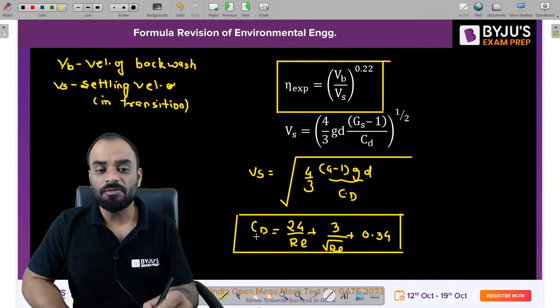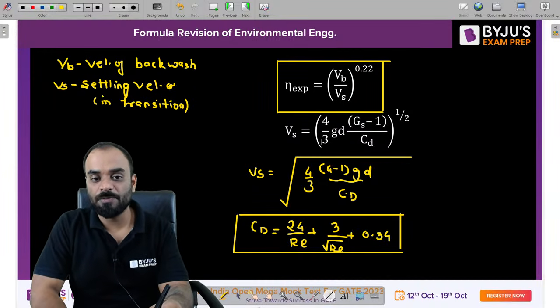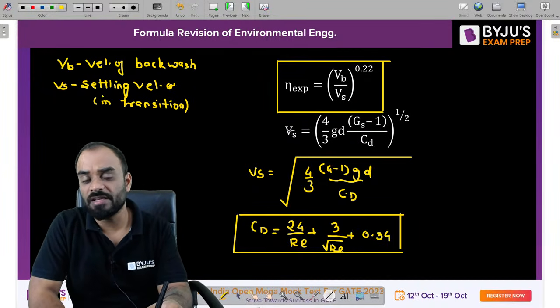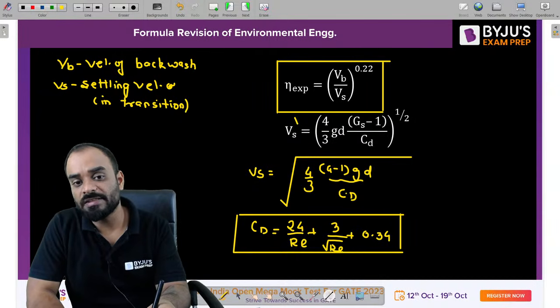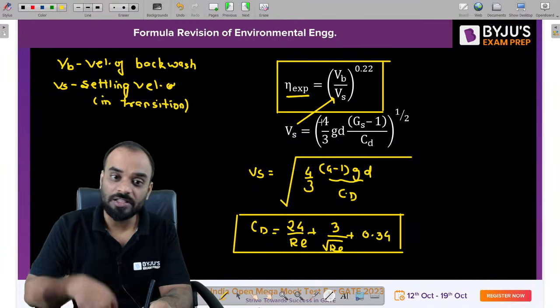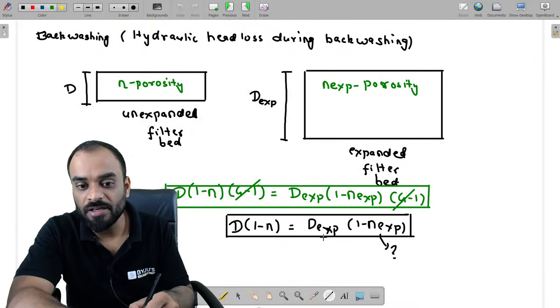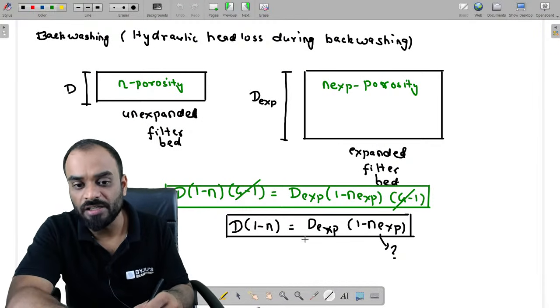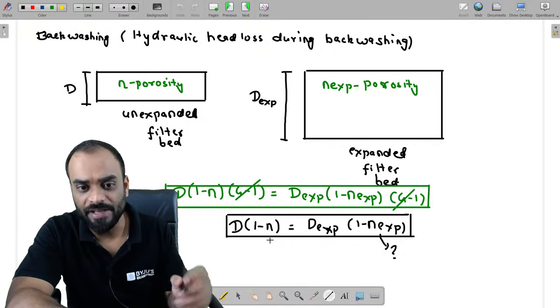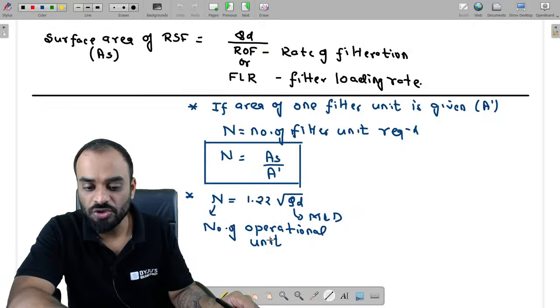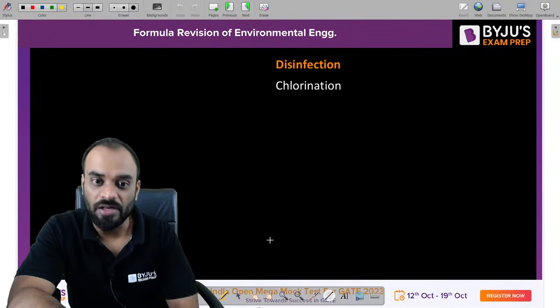So after putting this value in this particular VS, you are able to estimate the settling velocity. Once you get the settling velocity, you can put it over here, you will get the eta expanded. After getting eta expanded, you can put it over here, you will get the further value which you require, like D expanded or D or something else. So this is the formula which you have to remember in case of the filtration part.